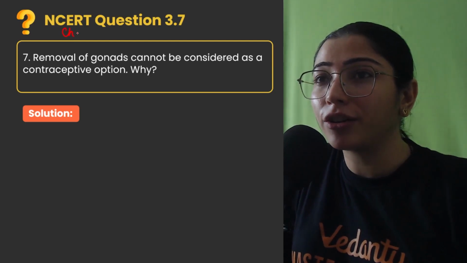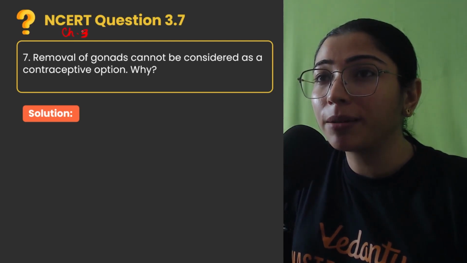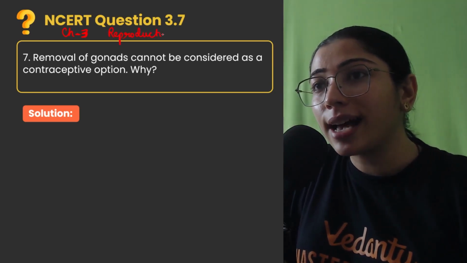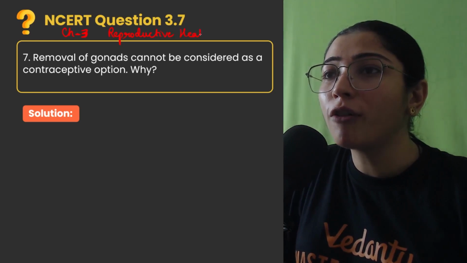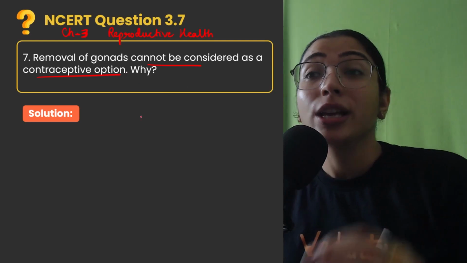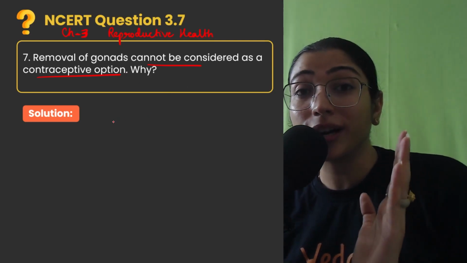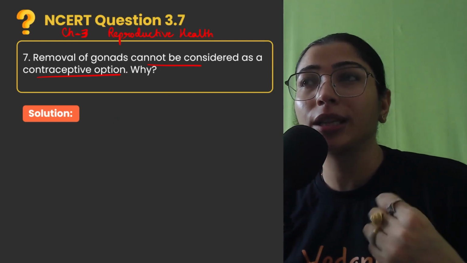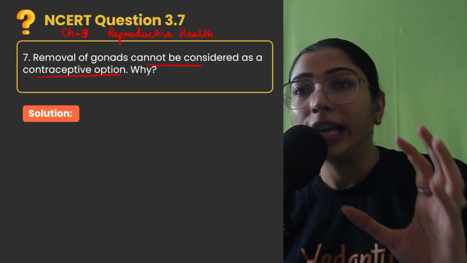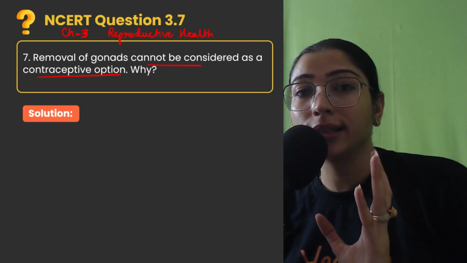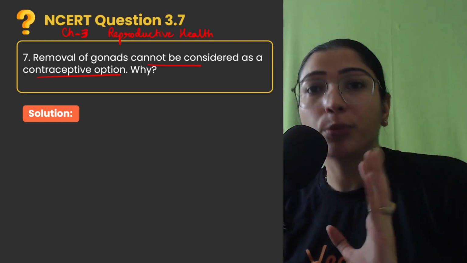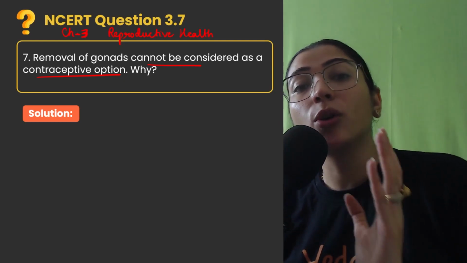Question that you see in front of you on the screen is from chapter number 3 of your class 12 biology book, that is reproductive health. It is asking in the question, removal of gonads cannot be considered as a contraceptive option. Why? So children, you can't remove the gonads, because the kind of contraceptive method one should have should be effective first of all and reversible. If the removal of gonads is done, it is not a reversible method. The person won't be able to produce gametes further on, and this is not a good contraceptive option.